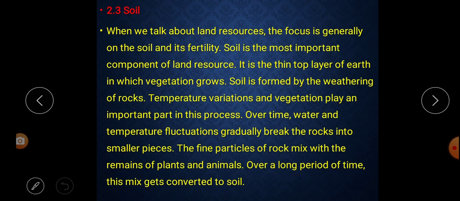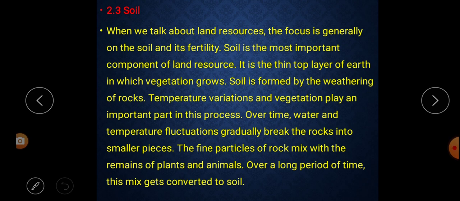So in this paragraph we learn that when we talk about land resources, generally we focus on the soil and its fertility. Soil is one of the important parts of land resources, and it is the thin upper layer of the earth where vegetation grows. Soil is formed by the weathering of rocks.